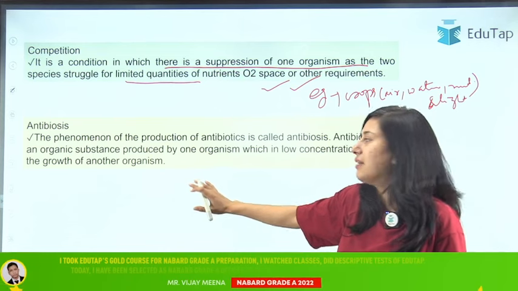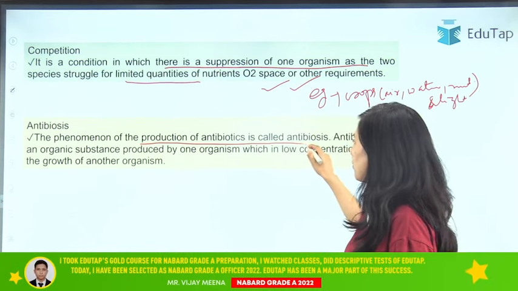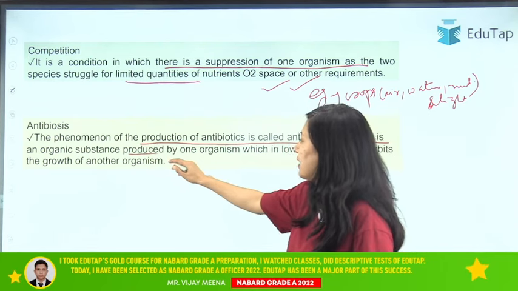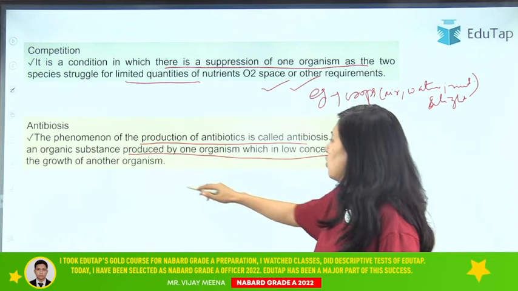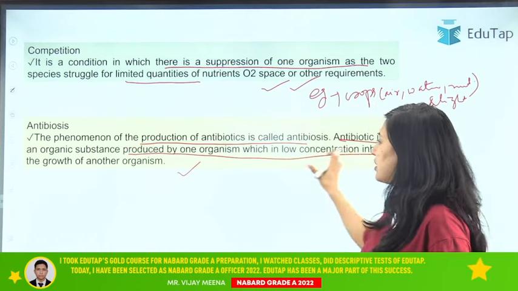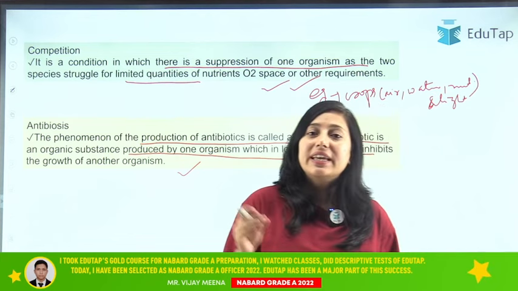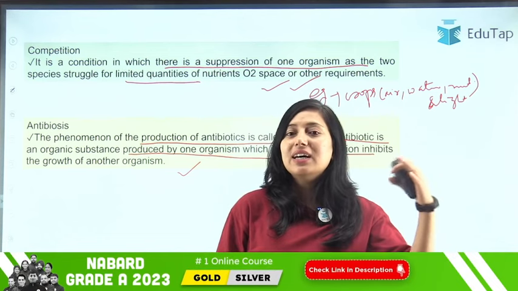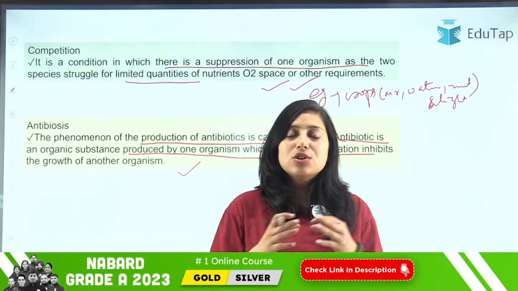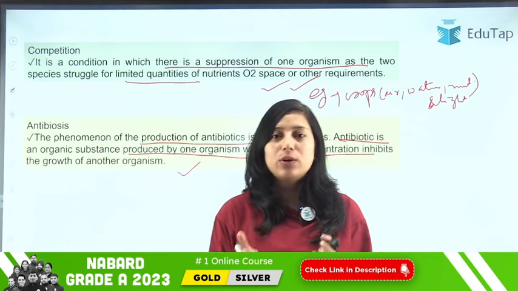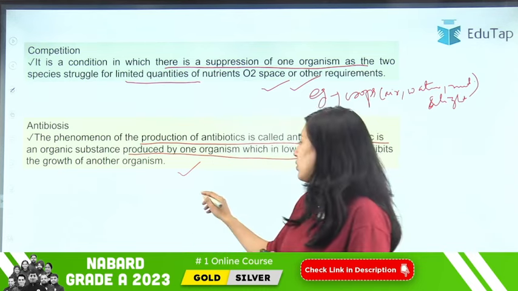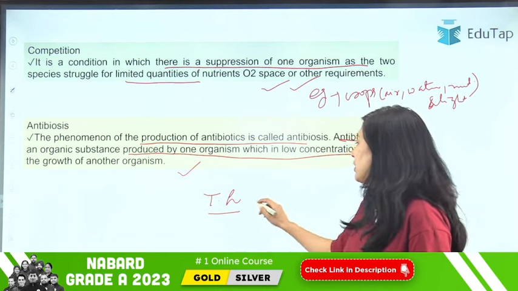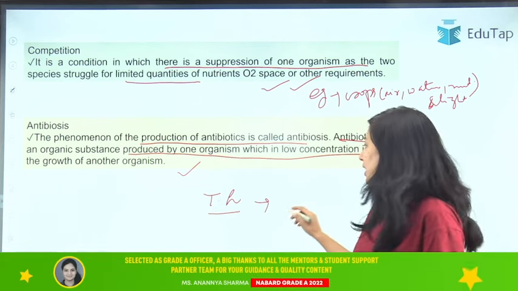Now the next interaction we have is antibiosis. This is the phenomenon of the production of antibiotics, called antibiosis. An antibiotic is an organic substance produced by one organism which in low concentration inhibits the growth of other organisms. So basically from one organism some substance is being released in low concentration which is inhibiting another organism. That type of interaction is known as antibiosis. Clear? For example, Trichoderma harzianum is basically a biopesticide which is killing Rhizoctonia.